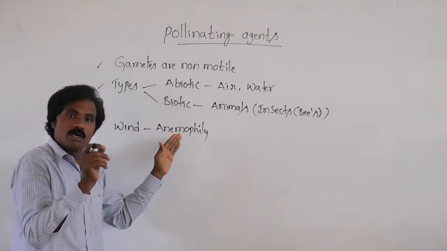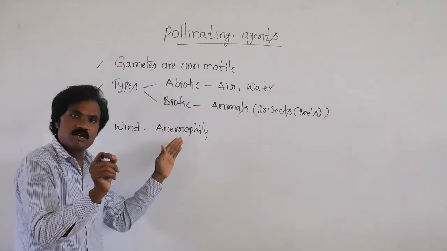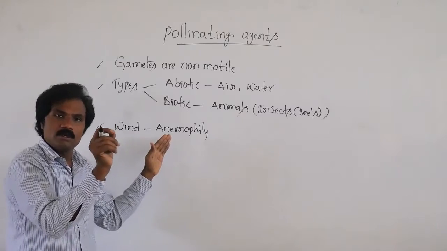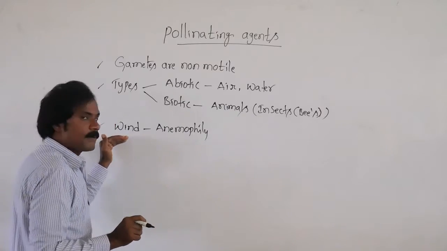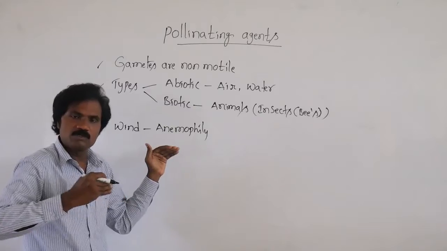What are the characteristic features of the specific type of pollen grains in pollination which takes place through wind?